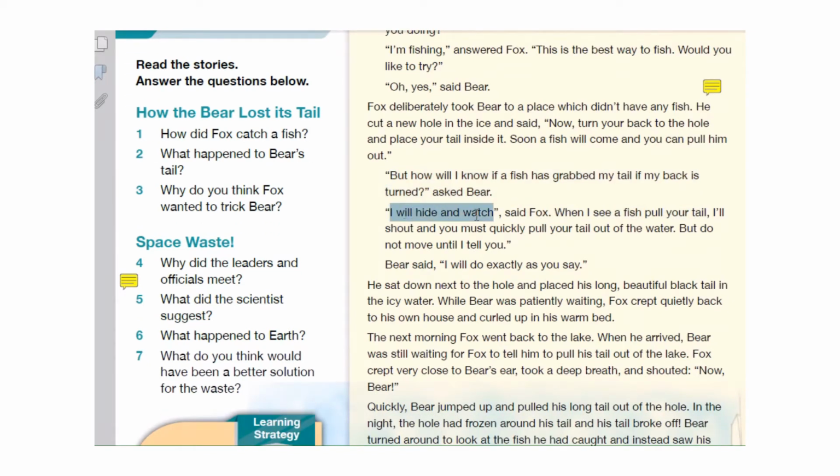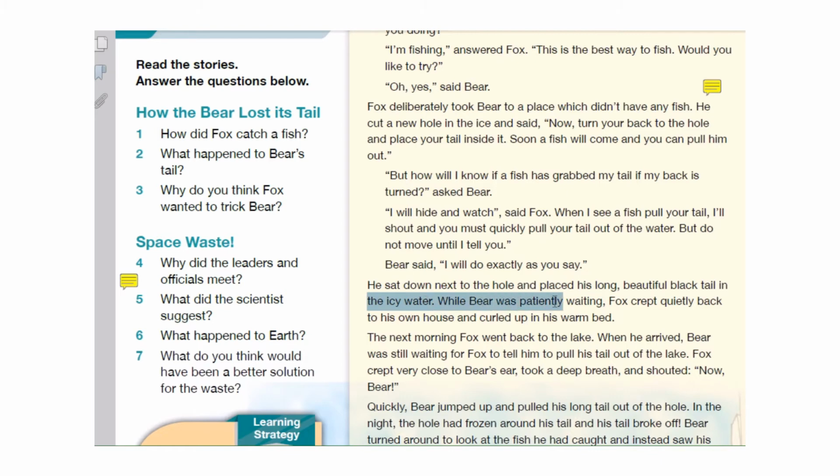"I'll hide and watch," said the fox. "When I see a fish pull your tail, I'll shout, and you must quickly pull your tail out of the water. But don't move until I tell you." Bear said, "I will do exactly as you say." He sat down next to the hole and placed his long, beautiful black tail in the icy water.